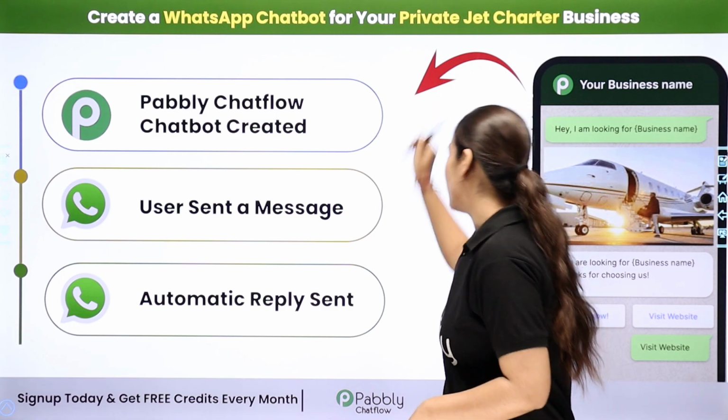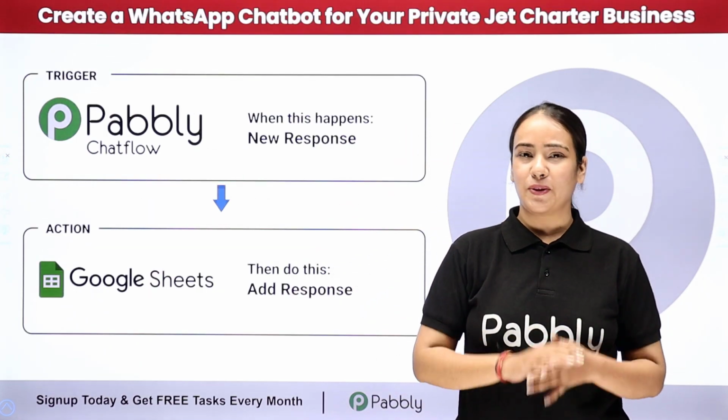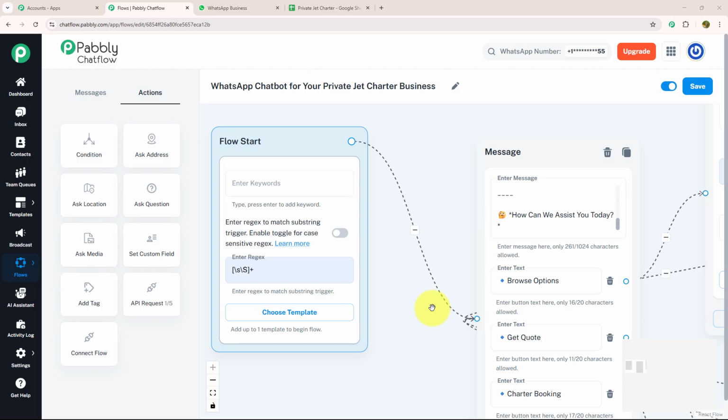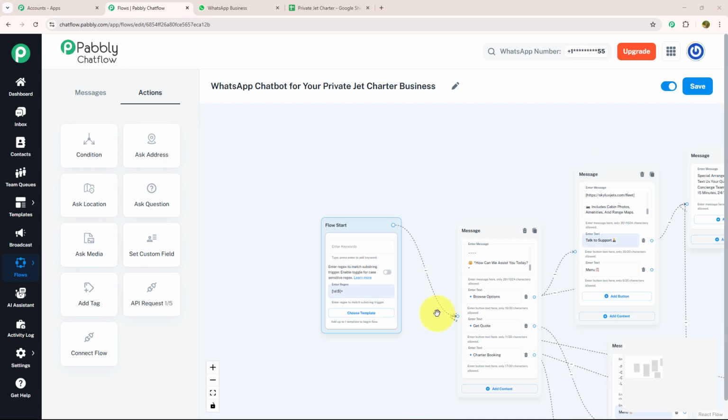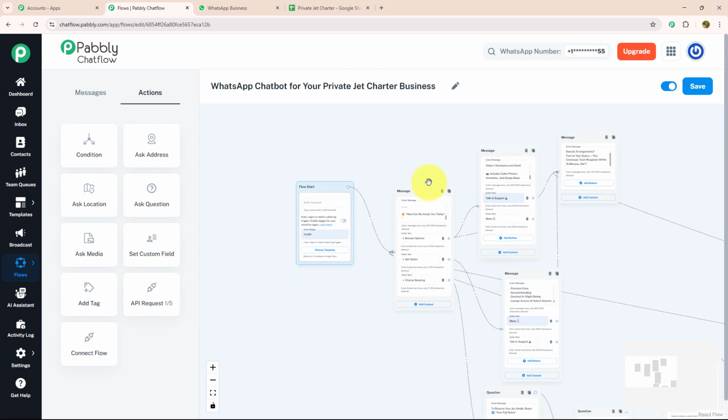Not only that, you can also add your customer details on Google Sheet automatically. If you want to learn how to create this chatbot for your own business, then let me take you to my screen. Welcome to my screen. In today's video, we are going to learn how to create a WhatsApp chatbot for your private jet chartered business using Pabbly Chatflow. This chatbot will automatically respond to people, collect their details and guide them through the inquiry process.